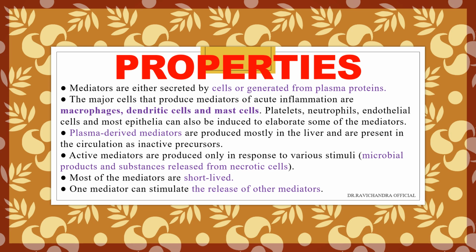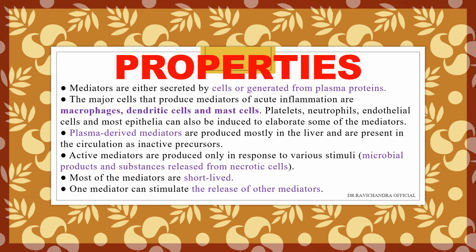Mediators are formed, we can understand it, from what they are forming. They can be either secreted by the cells or from the plasma proteins. So, what are all the cells that will produce mediators? Mainly macrophages, dendritic cells, and mast cells.